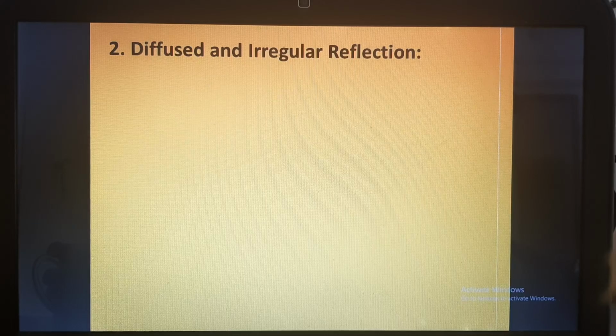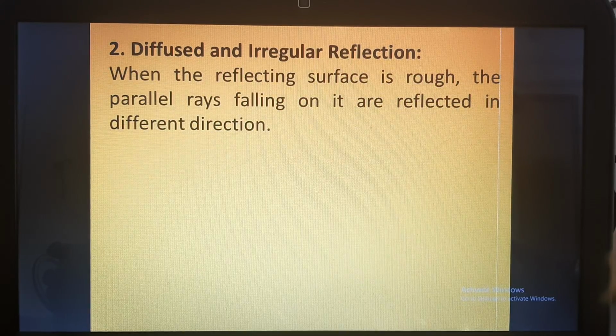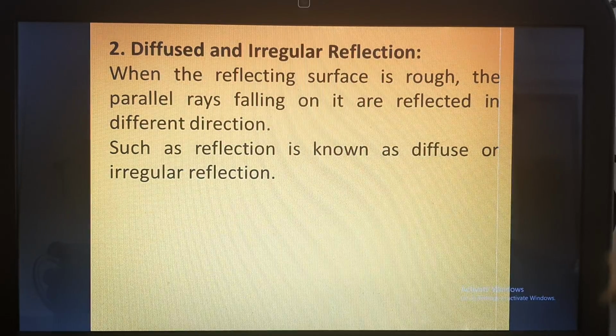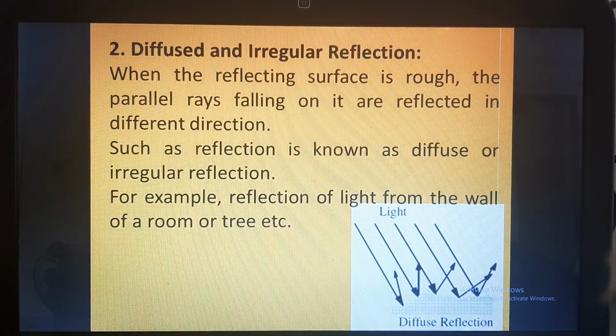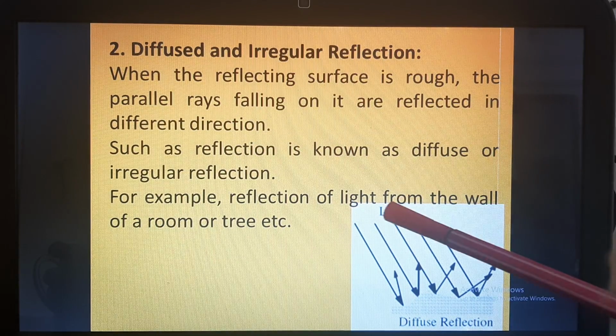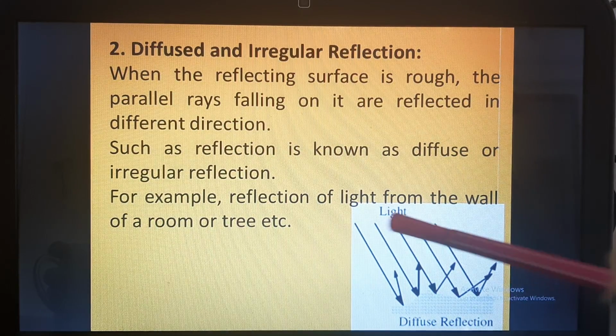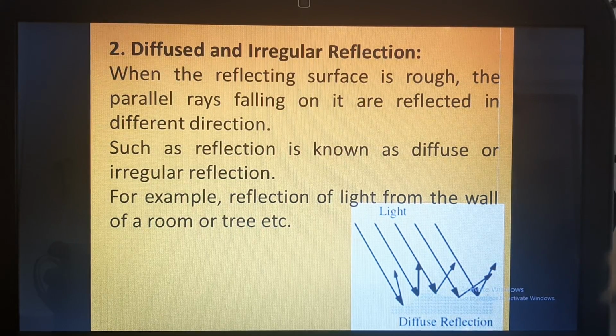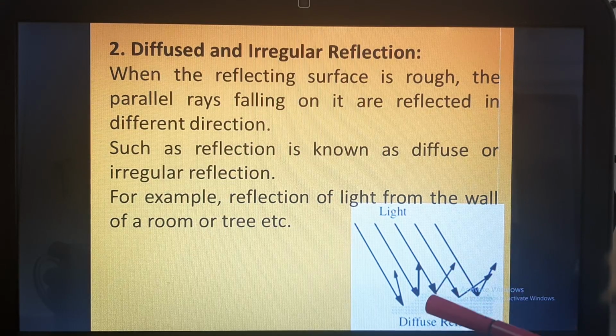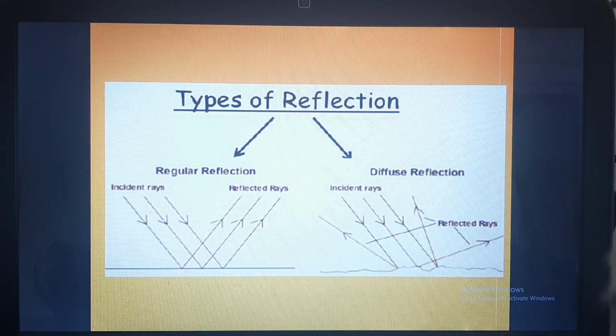Now we see diffused or irregular reflection. When the reflecting surface is rough, the parallel rays falling on it are reflected in different directions. Such a reflection is known as diffused or irregular reflection. For example, reflection of light from the wall of a room or a tree. So here you can see, though the incident light is parallel, the rays are reflecting at different angles and in different directions. But the law of reflection, that the angle of incidence is equal to the angle of reflection, is still being followed.